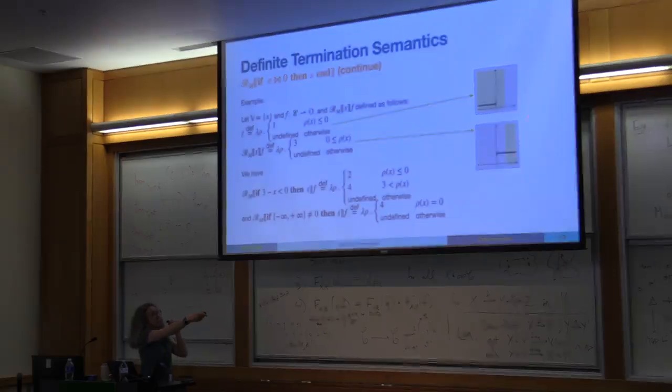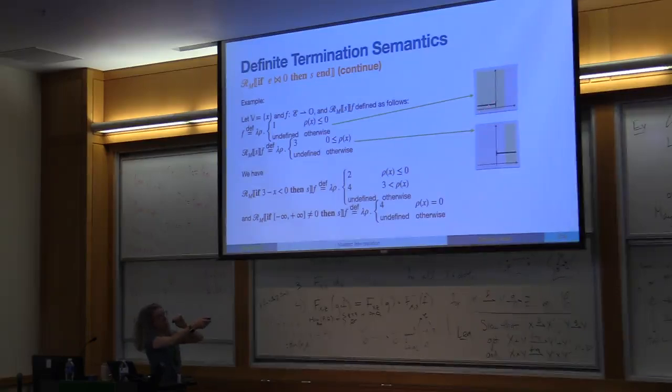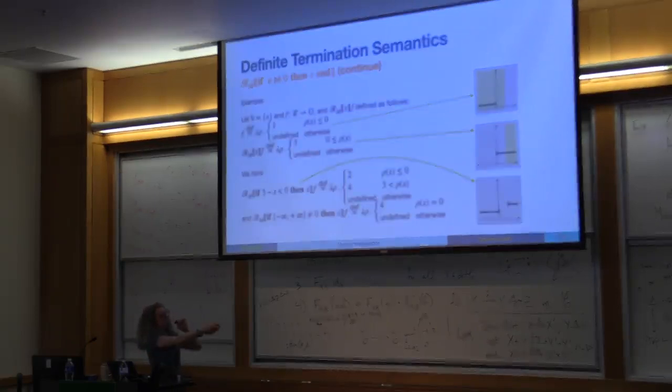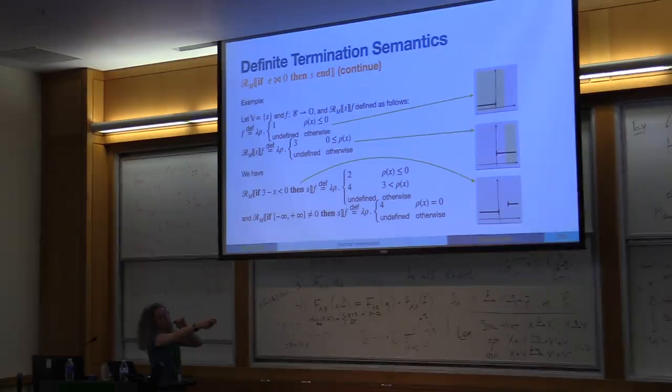This yellow part here is where the expression is true. Now, when we try to find the function for the beginning of the if-then-else, we basically have to take this part where the function is defined, this part where the function is defined, increase by 1. And this gives us this function here. And you see this part is gone because this is the part that doesn't satisfy the condition. And this part here is in here, but the function is not defined in there, so it remains undefined in between the two functions.